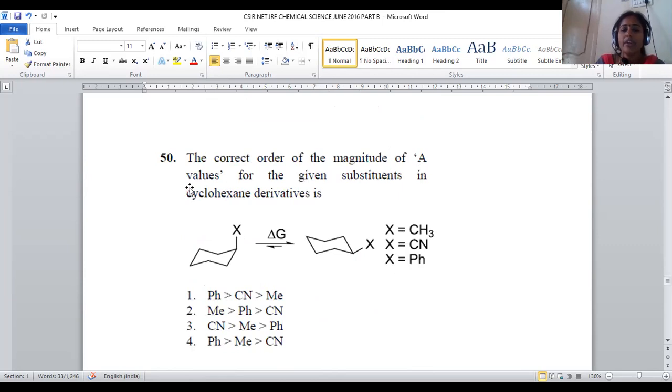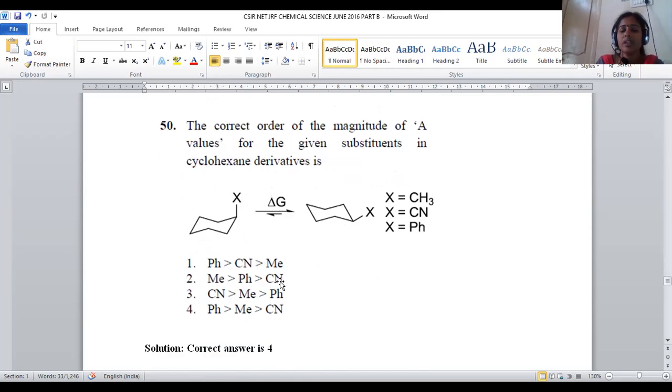The correct order of magnitude of A value for a given substituent in the cyclohexane derivative. So the A value is to be predicted here, where the X group may be present at axial or in the equatorial position. So for conversion of axial to equatorial position, what is the magnitude of A?